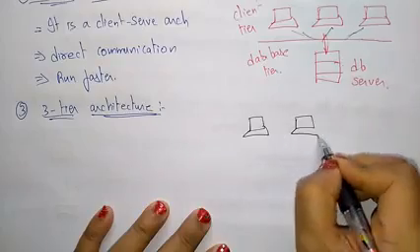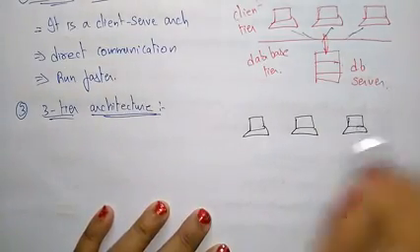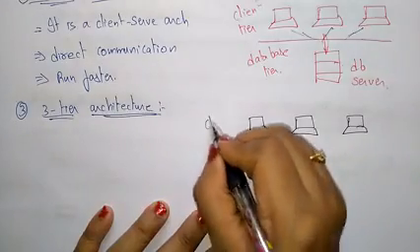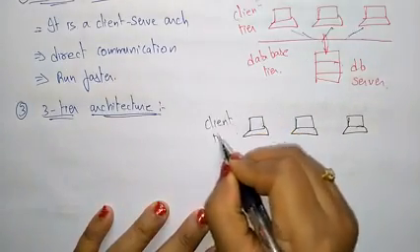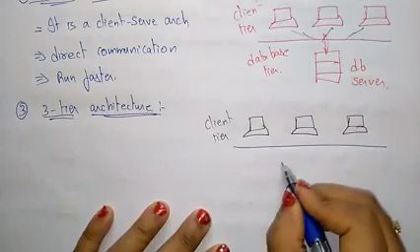Three-tier means three layers will be there. Here only two will be there. Here three layers will be there. So these are the client tier, means client computers will be there. Next is the